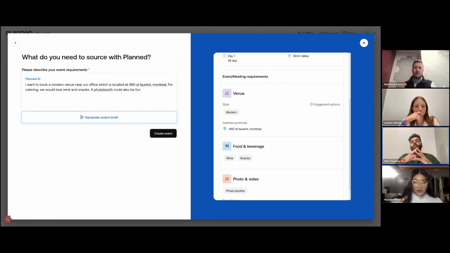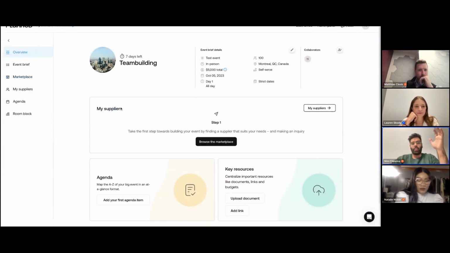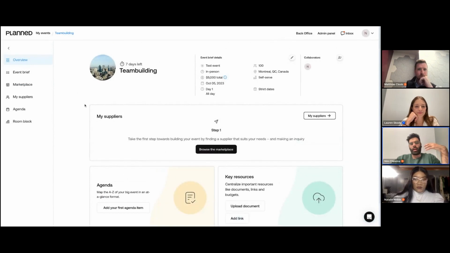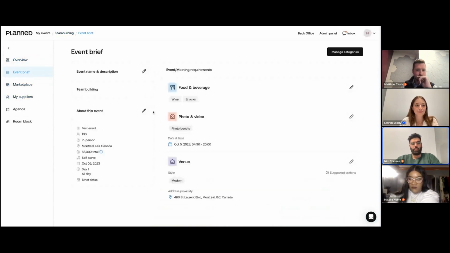We actually give them a really nice format that's really easy to read and parse. So when they come back to you, they come back with really good estimates. All right, so I've done that. I've created this brief, and now I am in the main platform where you can see my whole event and all the details I have. Obviously, you have other features too, like agenda. And now you can check out what your event brief looks like.